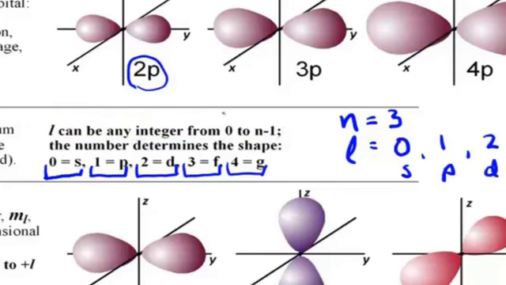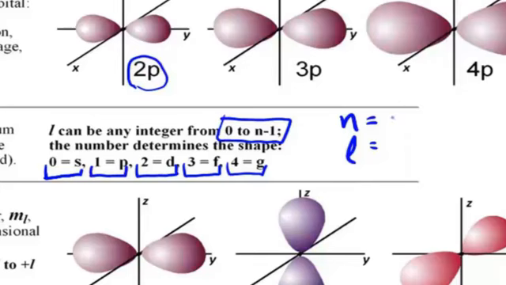So that 0, 1, and 2 are 0 to n minus 1. What about if n equals 2? l can be any orbital from 0 or 1, in other words, s or p. And if n equals 1, l can only be 0 or s.